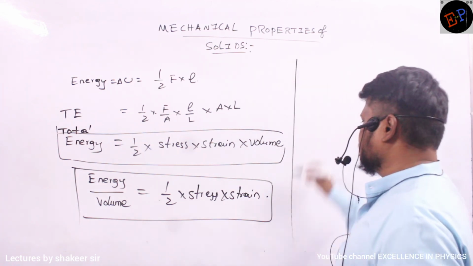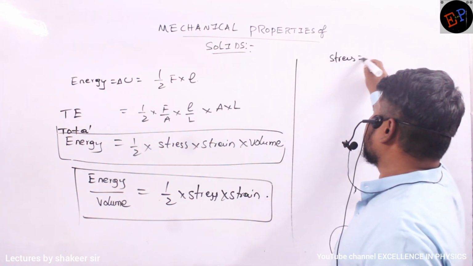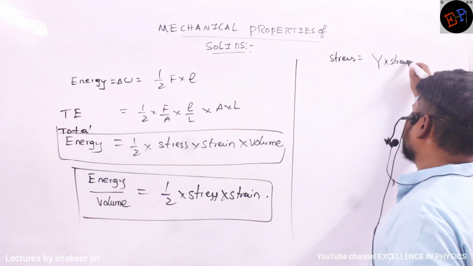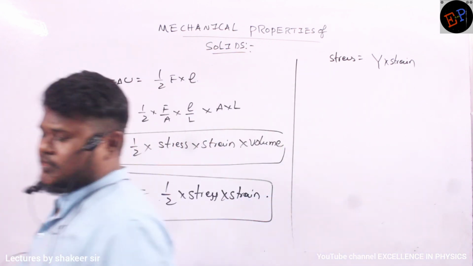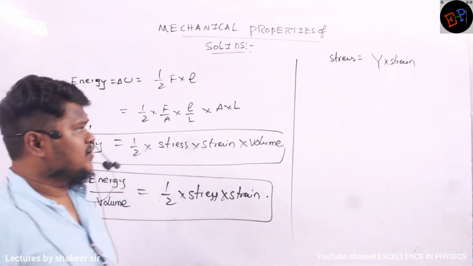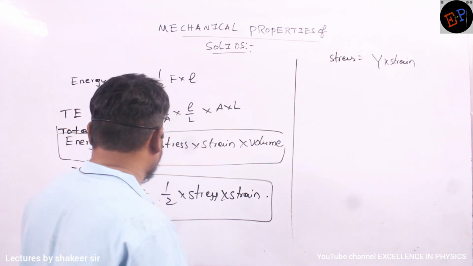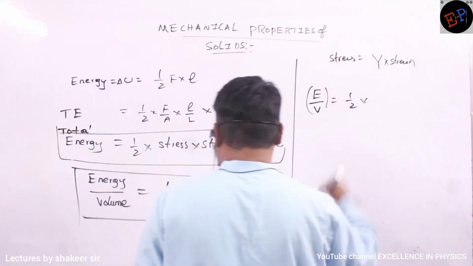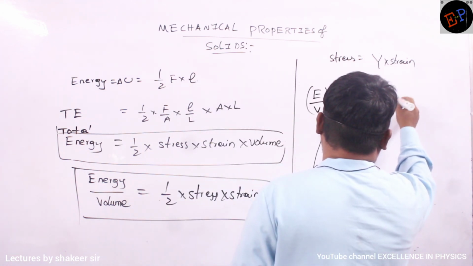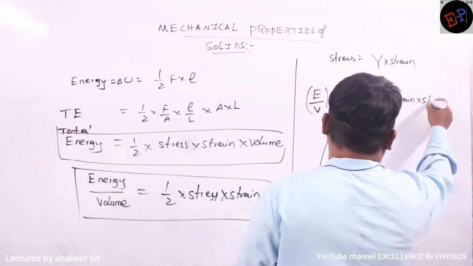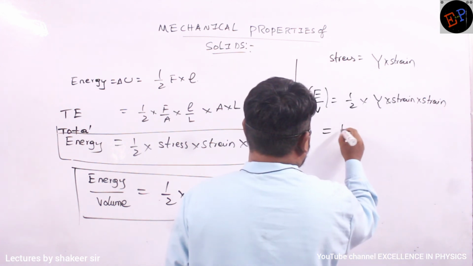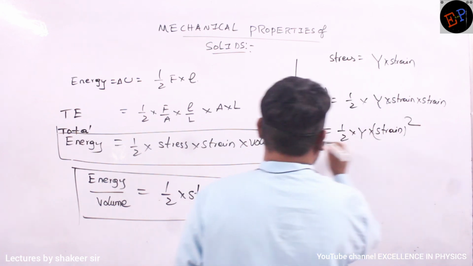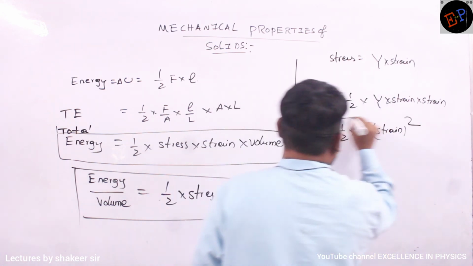So stress, how can I write? I can write Young's modulus into strain, because Young's modulus is nothing but stress by strain. So substitute here. Energy per unit volume of a rod is half into, instead of stress I can write Young's modulus multiplied by strain, and there is one more strain. So what is the total formula? Half into Young's modulus into strain square. This is another formula for energy per unit volume of a rod.